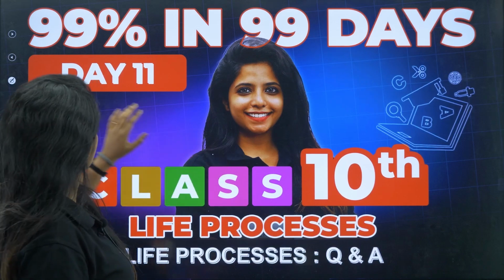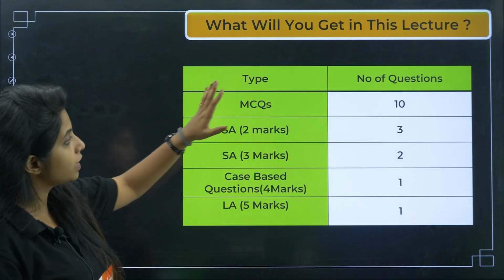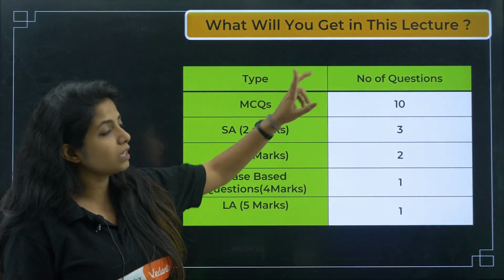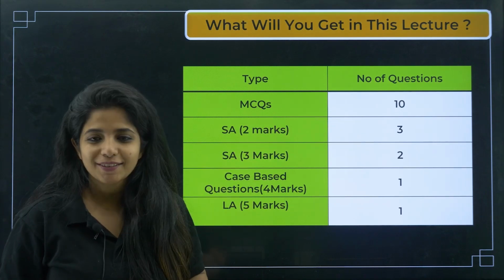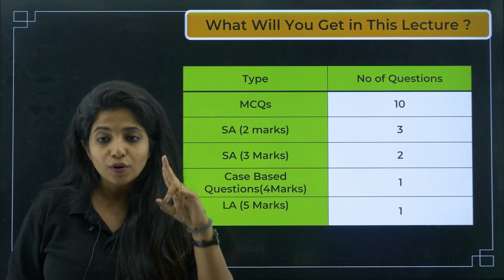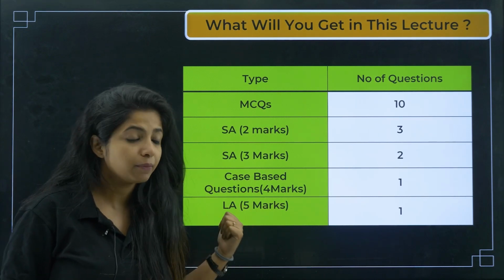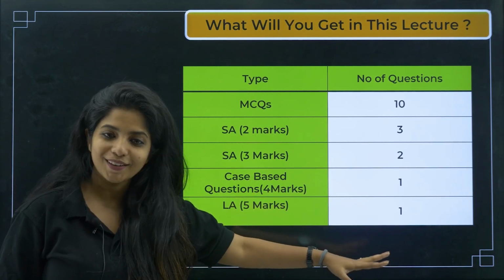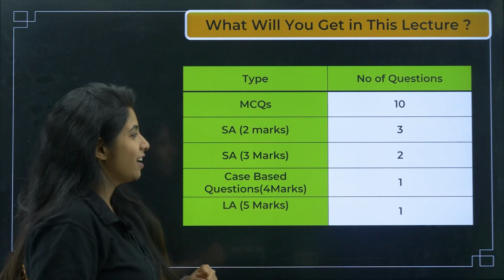Over here, let's see how many questions we are going to do from each type of question. For MCQ, we are going to do 10 questions. 2-marker questions, there will be 3 of them. 3-marker questions, there will be 2 of them. Case study based question and 5-marker question, there will be 1 each. So let's get ready for the battle.